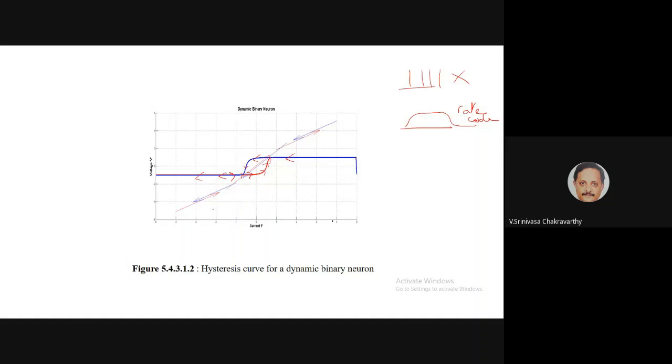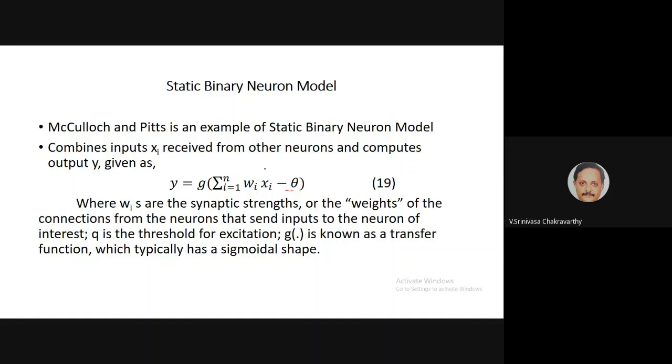So when I go to a high positive current and come back, the transition to the negative state happens somewhere here. Then I go further and decrease the current. Now when I come back and increase the current, the transition to the positive value doesn't happen here. It happens a bit later. So the path it takes when the current goes from positive to negative is different from the path it takes when the current goes from negative to positive. So this is the hysteresis. This is an interesting property of a dynamic binary neuron.